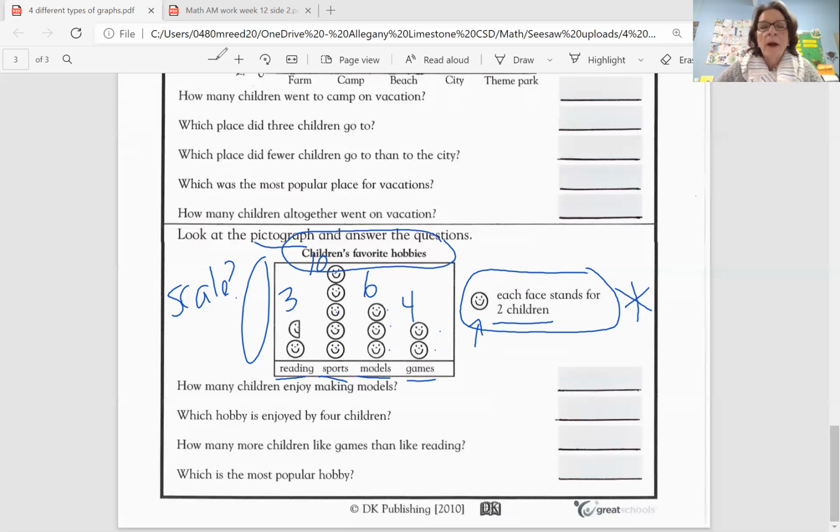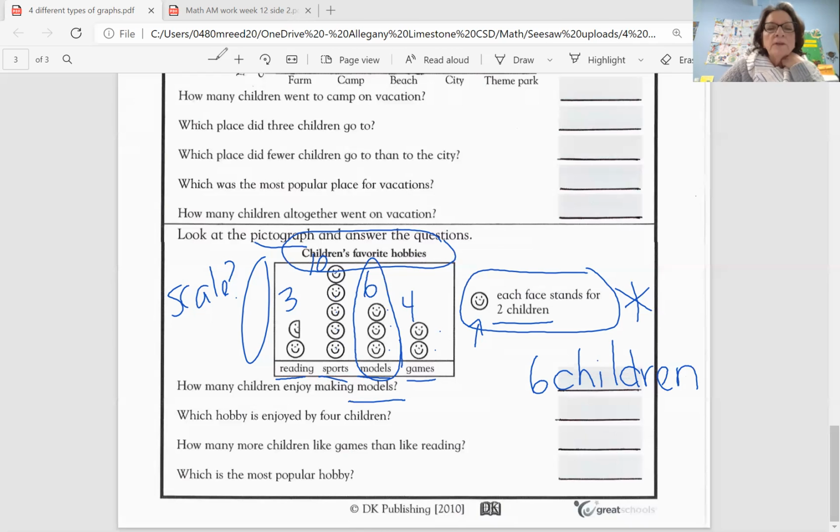You'll be getting a lot more practice with these. So now let's answer our questions based on this data or this information in the pictograph. It says, how many children enjoy making models? So I'm going to go to my models and I'm going to look at that, and it's 6. So I'm going to put 6 children. Remember, we want to dress up our numbers.